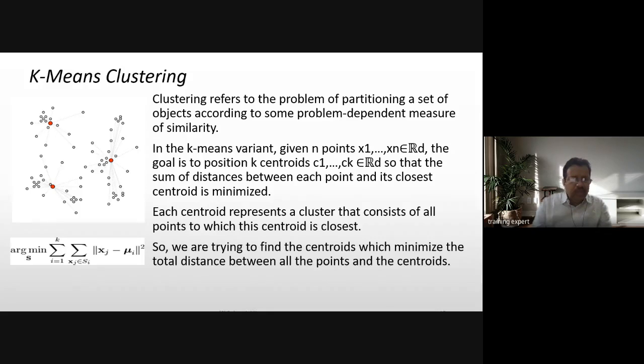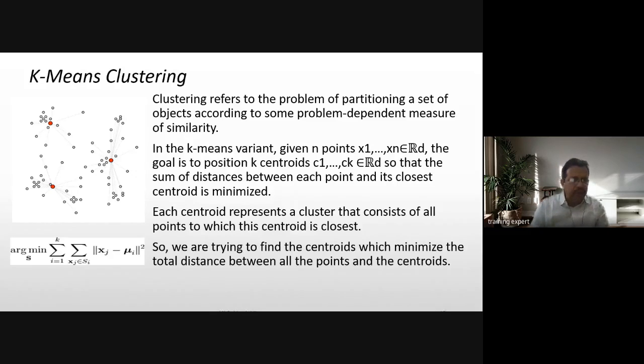So we have 3 centroids so that the sum of the distances between each point and its closest centroid is minimized. All those points for which the distance to this centroid is minimized form the cluster of that centroid. Each centroid represents a cluster that consists of all the points to which the centroid is closest. So we are trying to find a centroid which minimizes the total distance between all the points and its